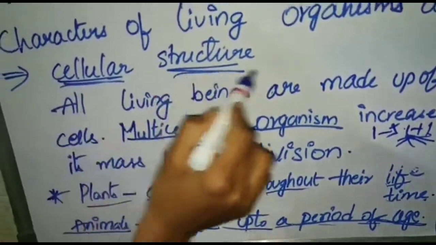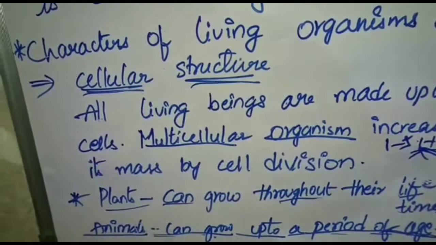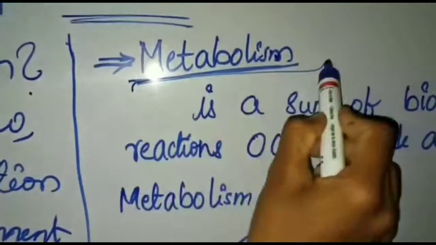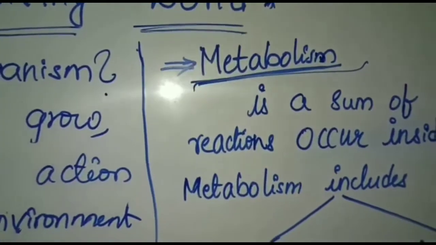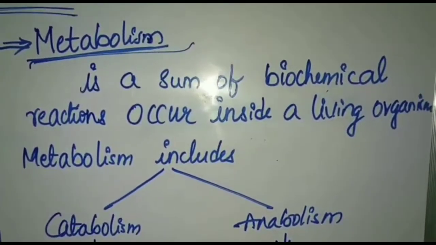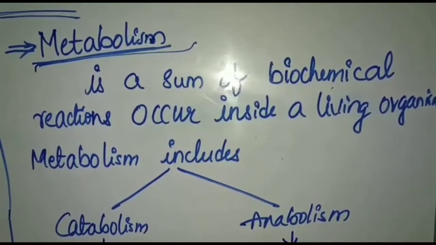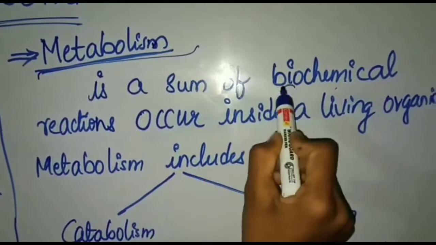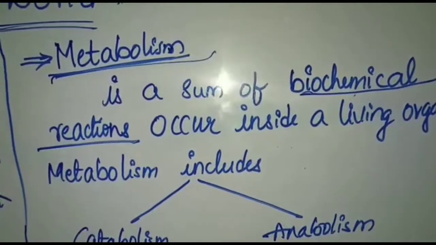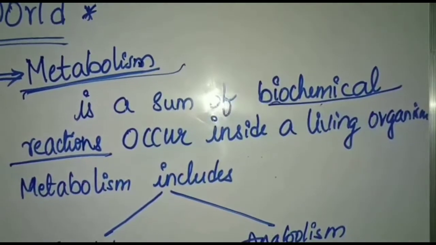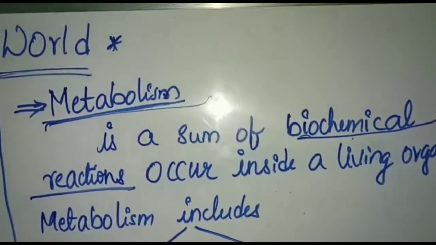After cell structure, the next important character is metabolism. Without metabolism, no living organism will survive in this world. Metabolism is a biochemical reaction. What is metabolism?